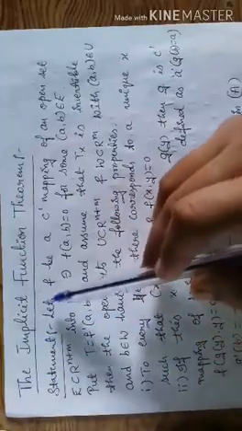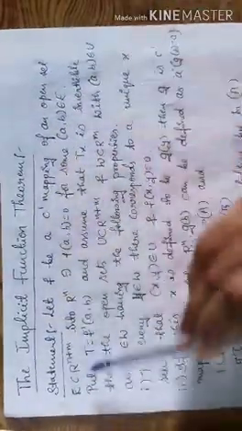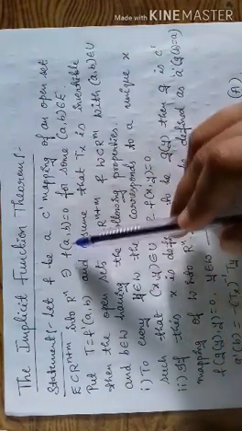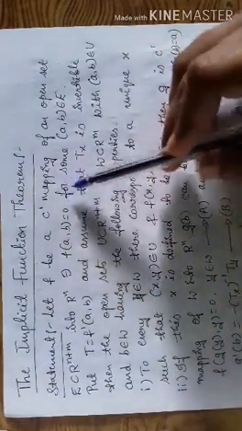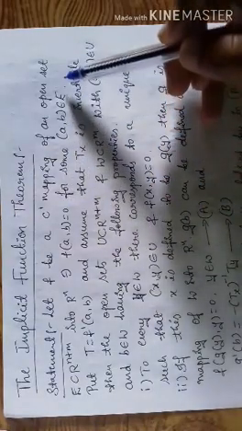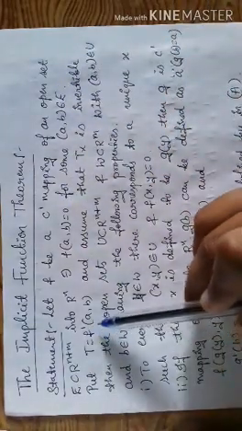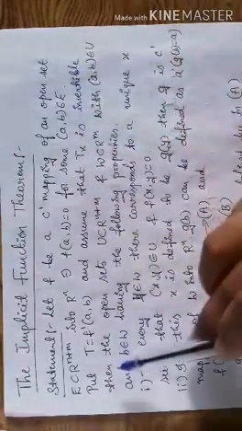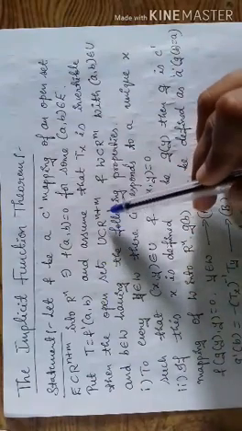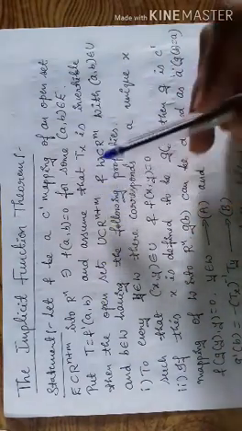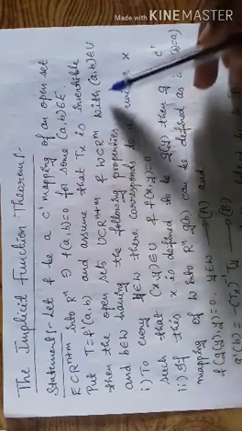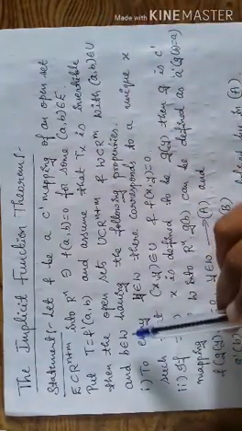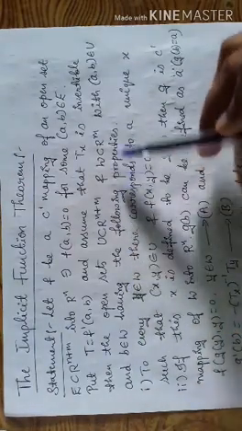Statement of this theorem. Let F be a C' mapping of an open set E which is a subset of R^(n+m) into R^n such that F(A,B) = 0 for some (A,B) belonging to E. Put T = F'(A,B) and assume that Tx is invertible. Then there exist open sets U, a subset of R^(n+m), and W, a subset of R^m, with the ordered pair (A,B) belonging to U and B belonging to W, having the following properties.